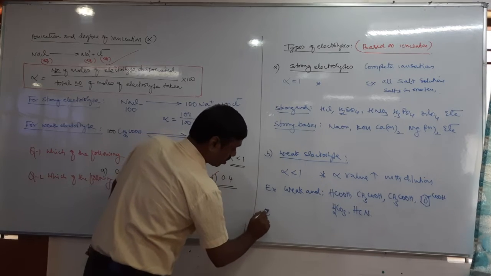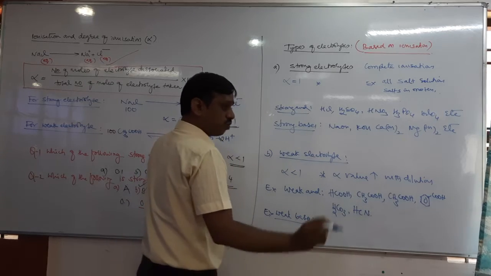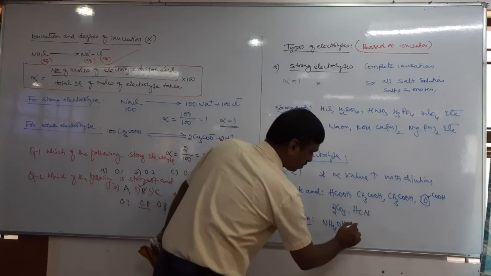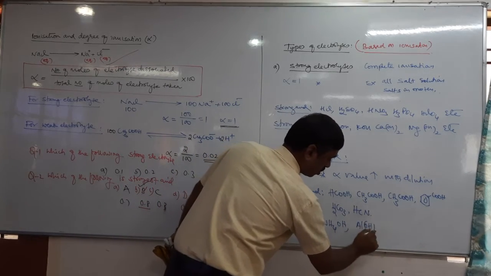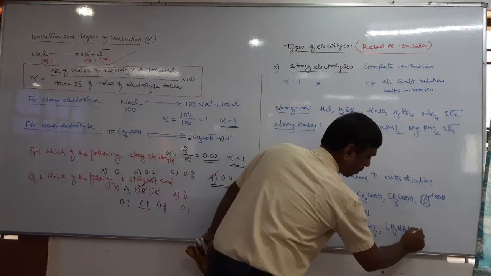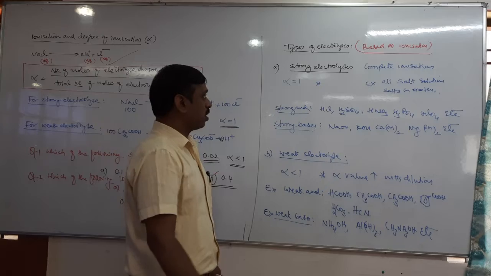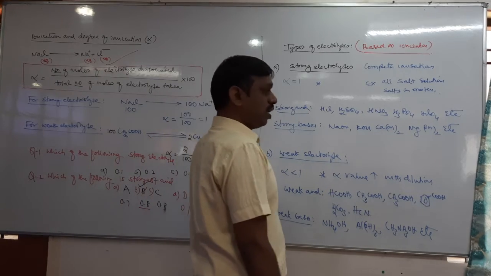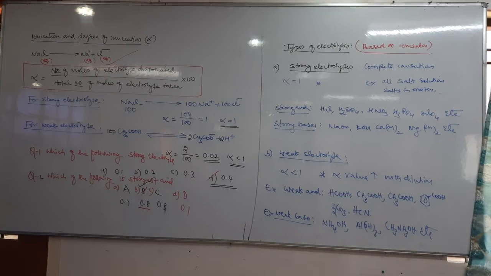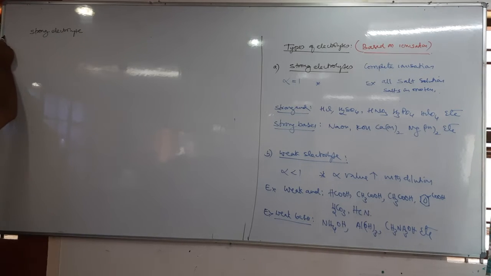Then next is weak bases. What are the weak bases? Usually organic bases. Ammonium hydroxide, even aluminum hydroxide, methyl ammonium hydroxide, etc. are weak electrolytes. Then, types of electrolytes, types of weak electrolyte.